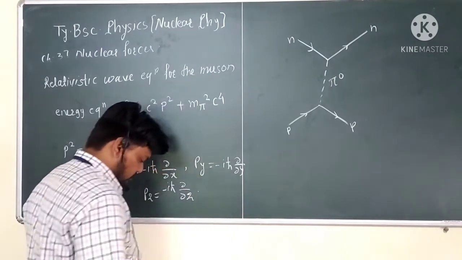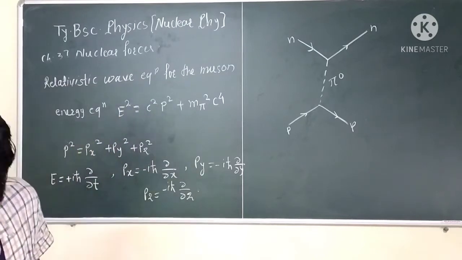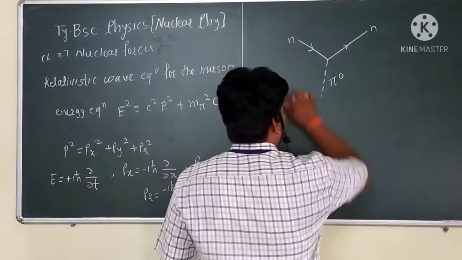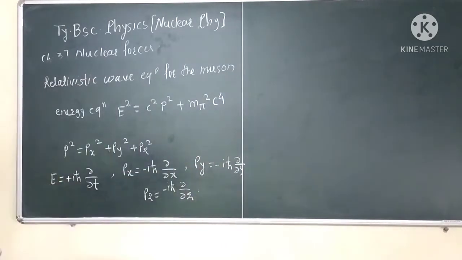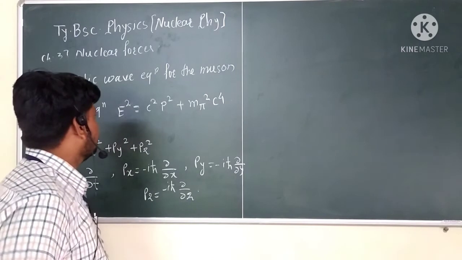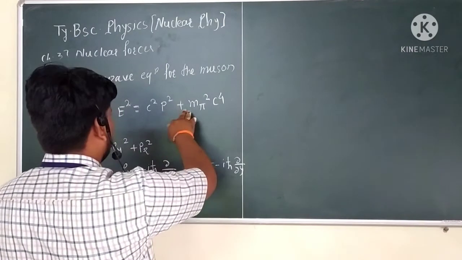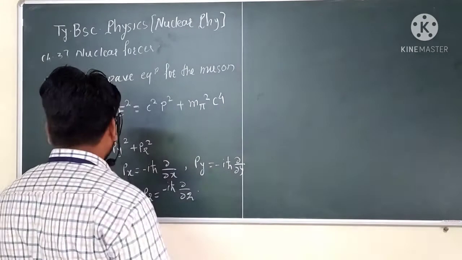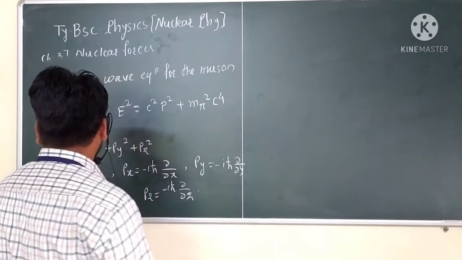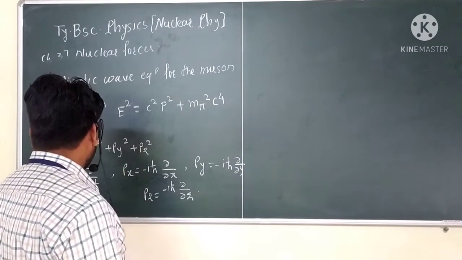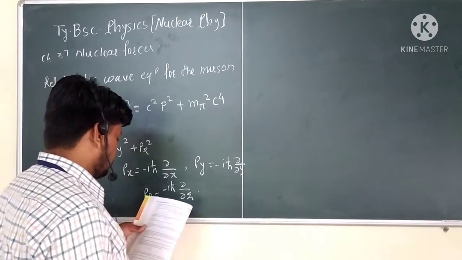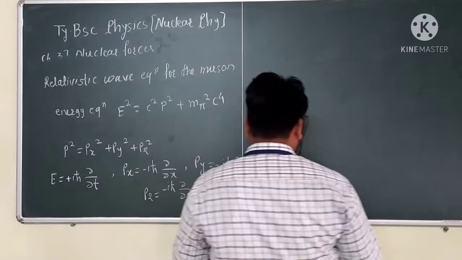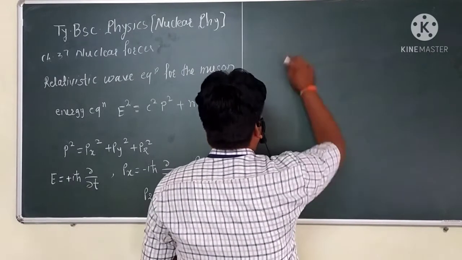So this is the quantum mechanical momentum operator, and if we put this value in the equation first, that is the relativistic energy equation, E squared is equal to c squared p squared plus m_pi squared c to the power 4. And if we put this in, i squared is nothing but minus 1, and this is h cross squared del squared by del t squared, so that is given by minus h cross squared.